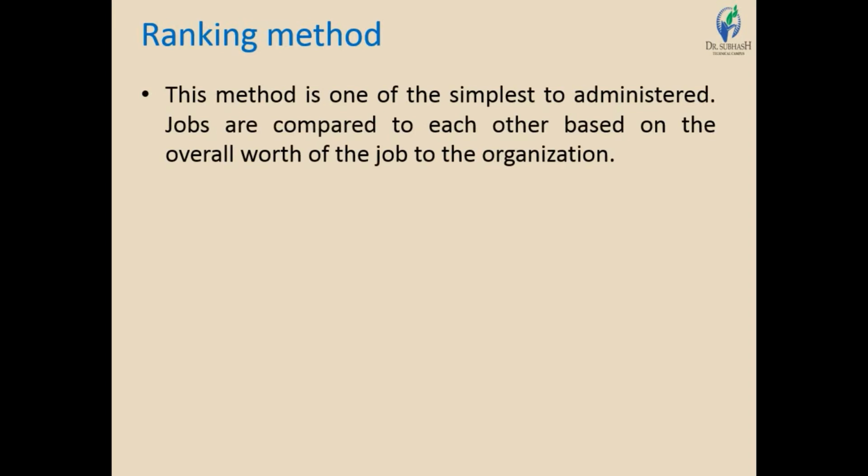As we know, in an organization there are many jobs going on for the production, or many jobs being done by an organization. So in this method, the comparison is done between the jobs based on their overall worth to the organization. Different jobs manufactured by the organization are compared with each other based on their overall worth. This is the ranking method, the simplest method amongst others.